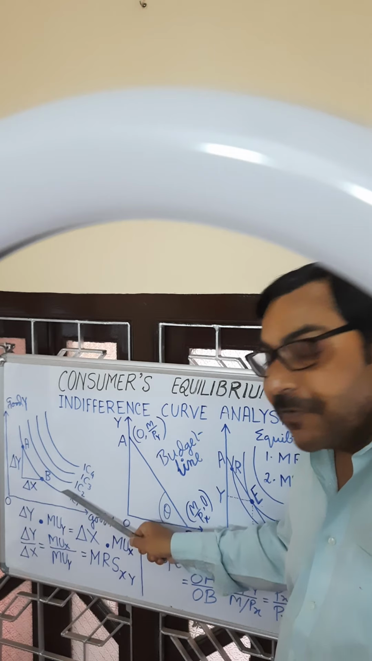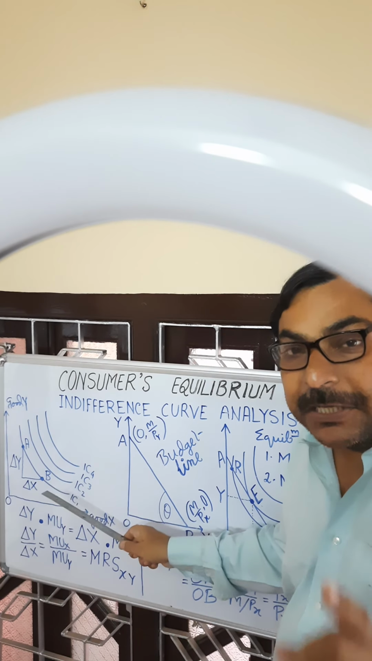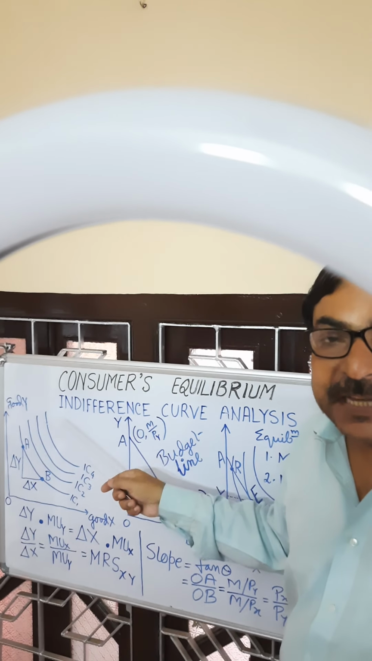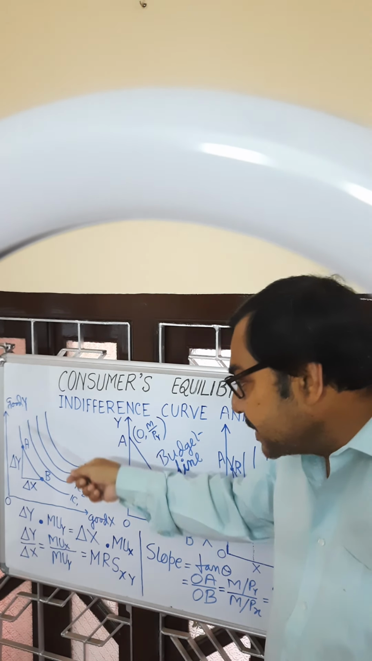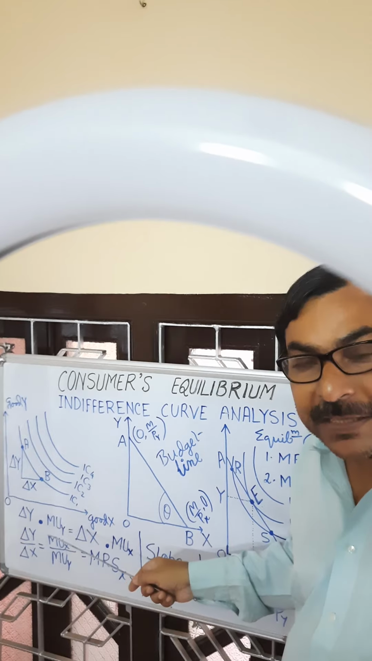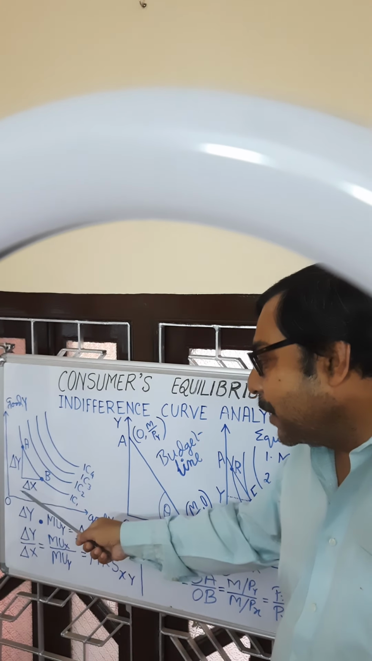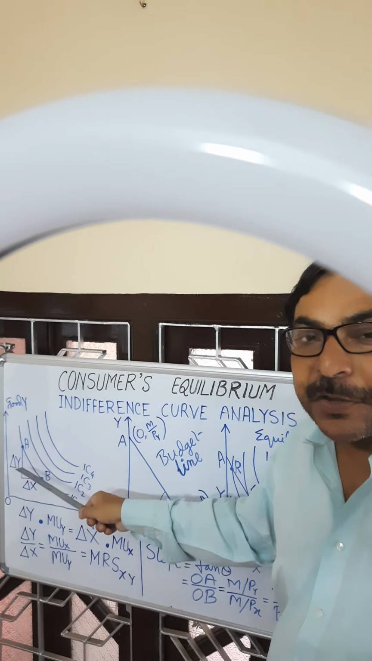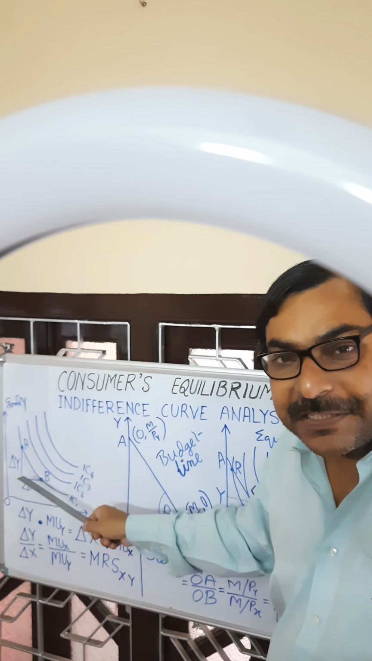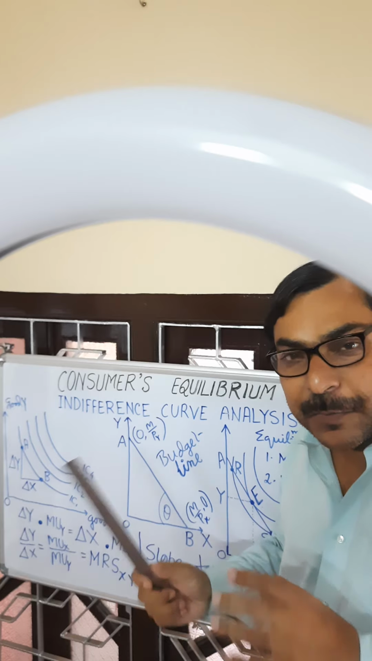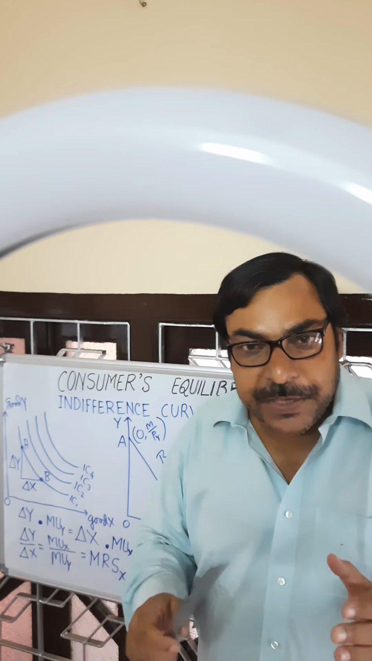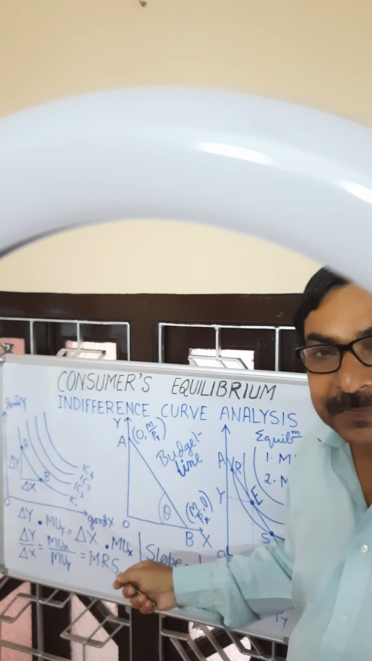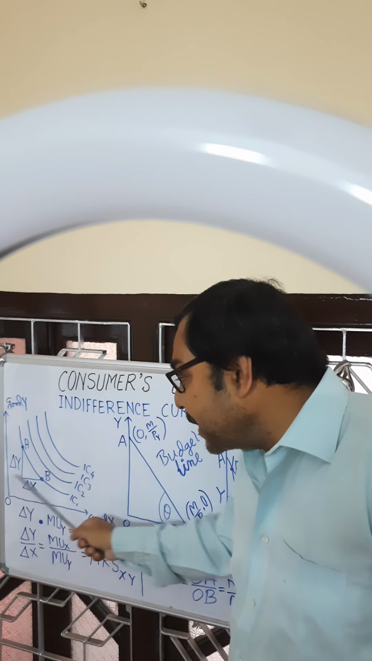One particular indifference curve ensures one particular level of satisfaction. Higher indifference curve gives higher satisfaction. Indifference curve is downward sloping. Why? Because if consumer wants to consume more of good X, he must reduce consumption of good Y. He must sacrifice consumption of good Y. So consumption of good X and good Y move in opposite direction. Accordingly, it is downward sloping. It is also convex to the origin.